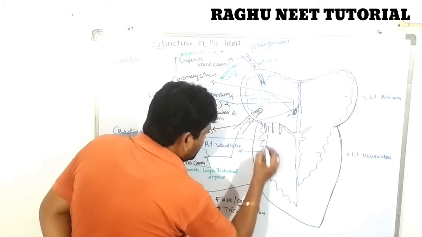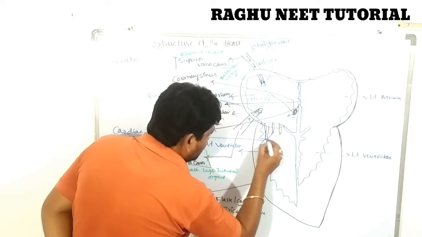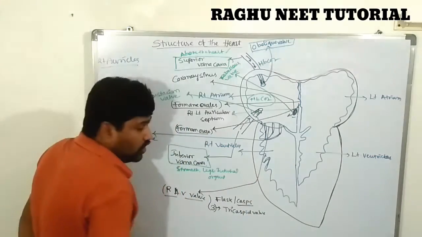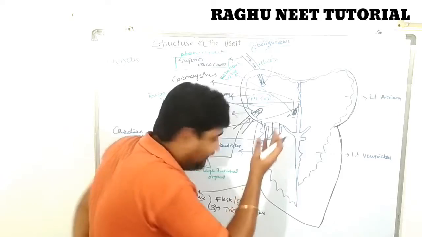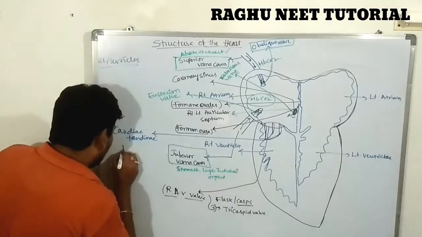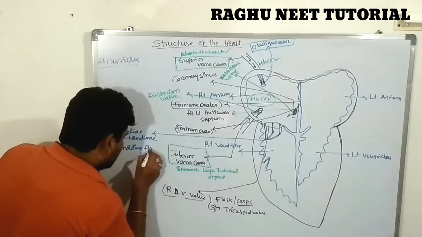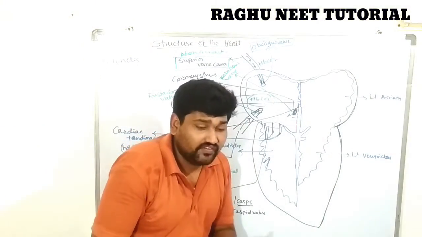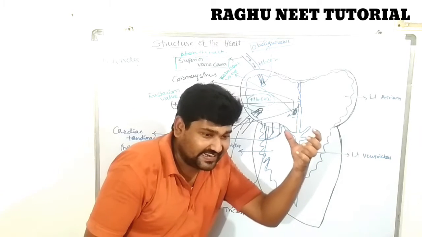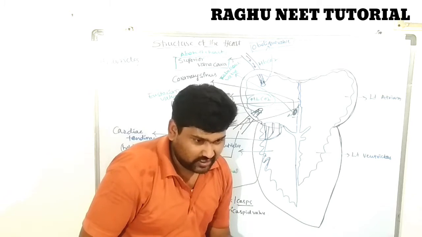These chordae tendineae are useful for holding the flaps. What is the function? Holding of flaps. When the auricles contract, the valves are open and blood enters the ventricles.